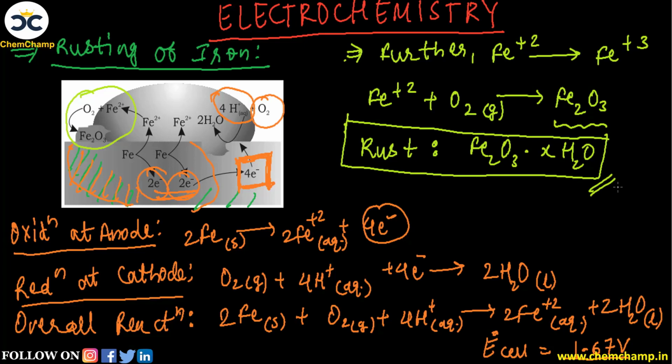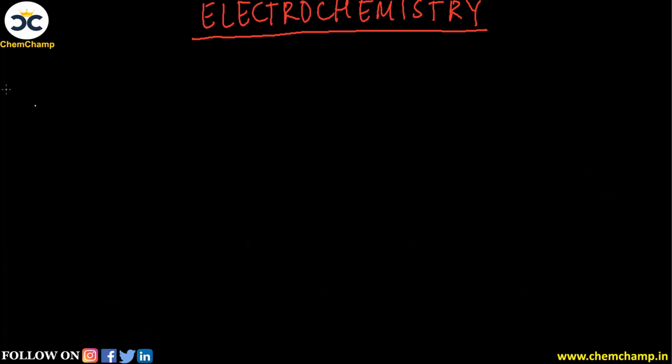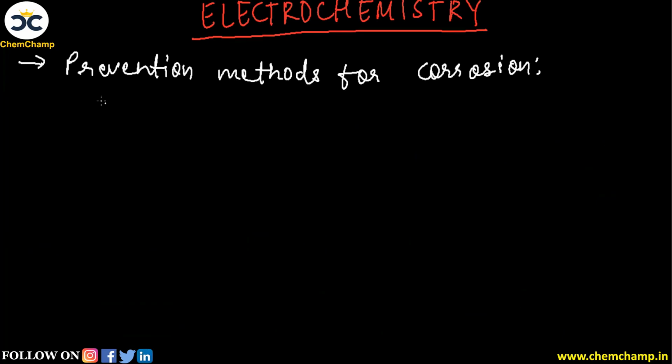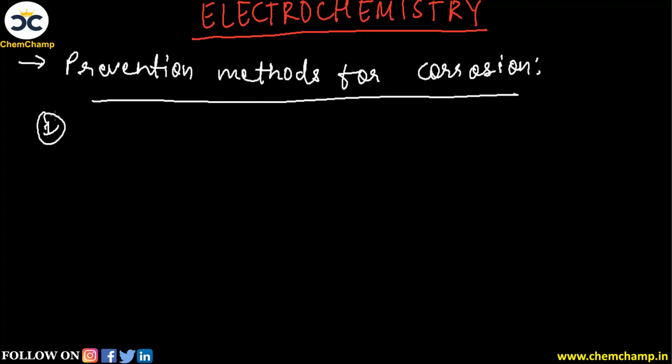Now also the rusting can be prevented by using some prevention methods. So let's see what are the different prevention methods by which we can avoid this rusting process. So now let's see what are the prevention methods for the corrosion. Let's see all the important methods listed, the first one: the corrosion will only take place if the metal, that is iron or any metal, is in direct contact with the atmosphere, like if it is directly in contact with water and oxygen, only then will the corrosion process happen.